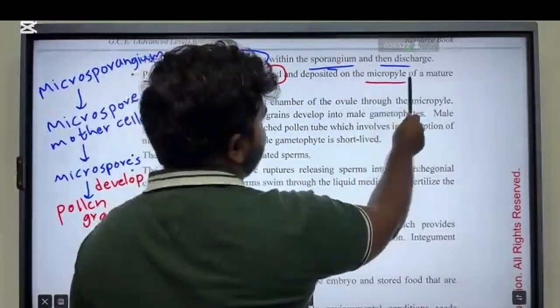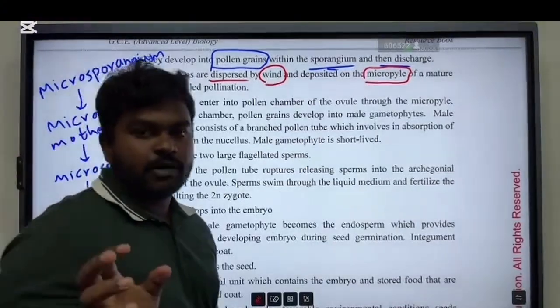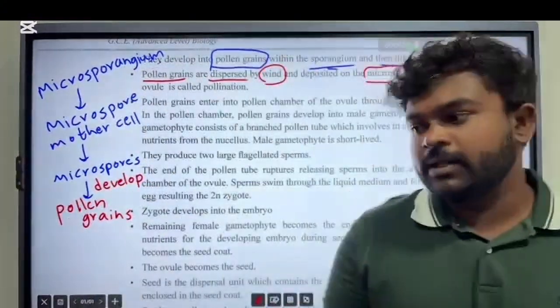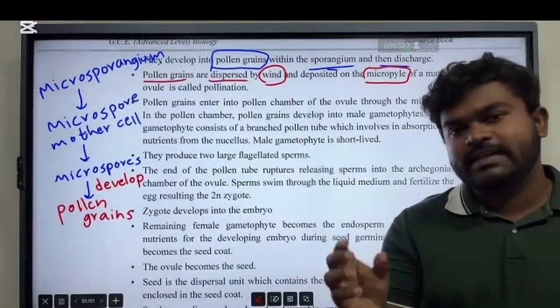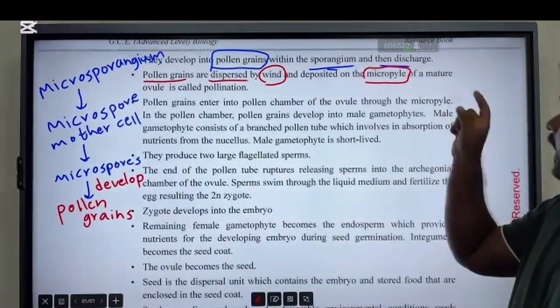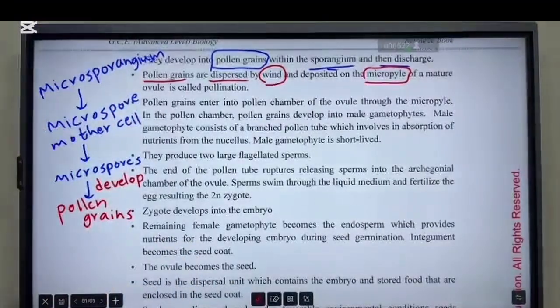That is why we learned about the structure of the ovule. Now you have an idea about the structure of the ovule. The ovule contains a pore at the distal end, called the micropyle. So what happens now?